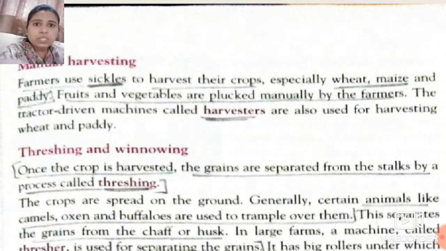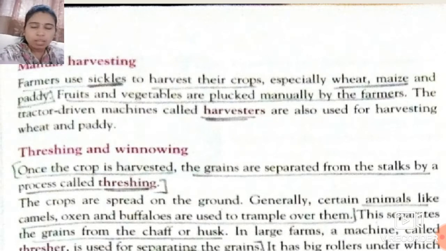We get the grains from that crop, and the grain should be separated from its stalk by the process known as threshing. So the separation of grain once the crop is harvested is known as threshing.